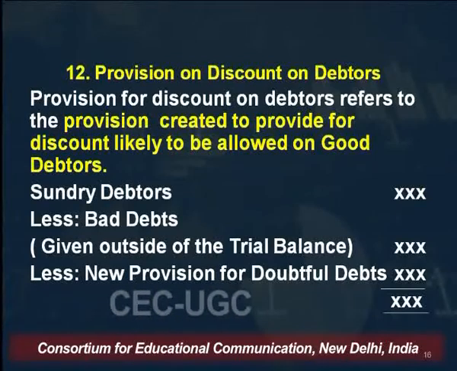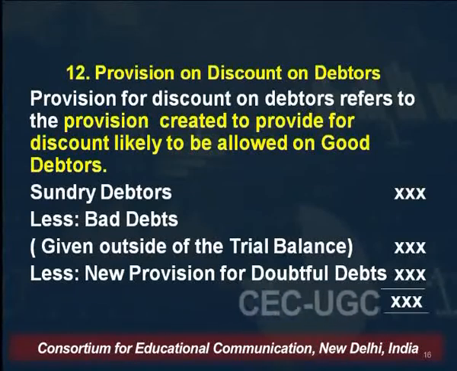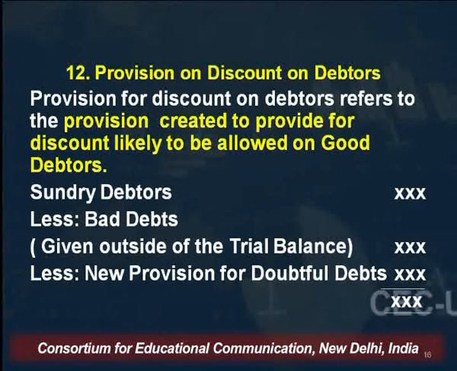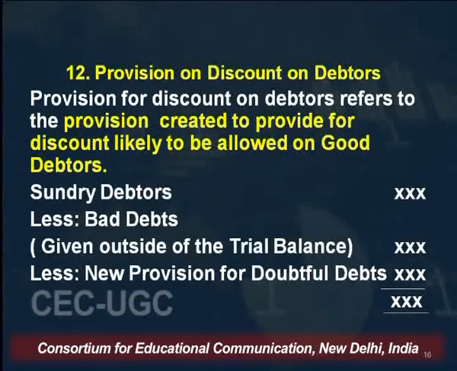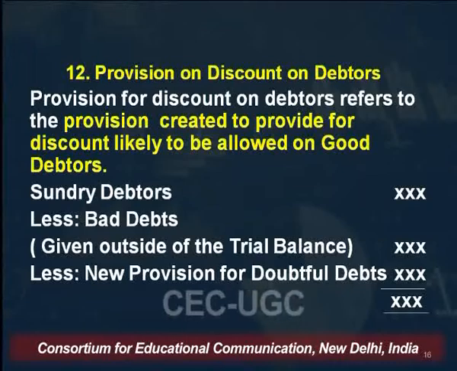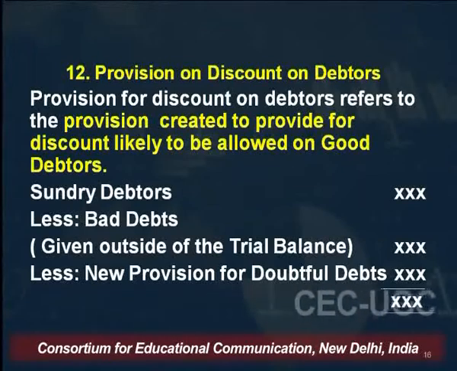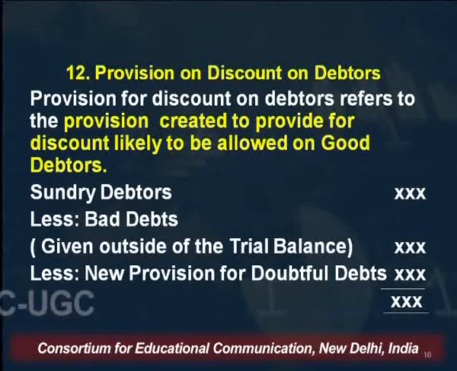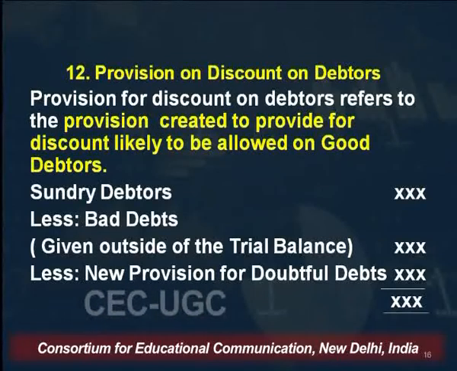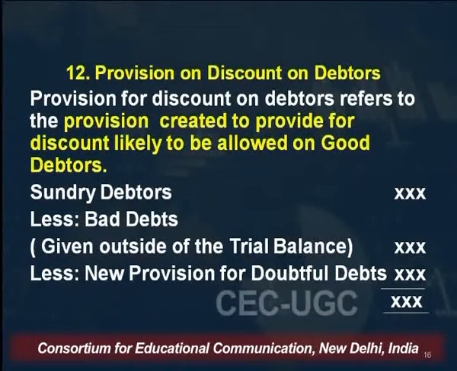So how to calculate this account? The debtors given in the trial balance, less further bad debts given outside of the trial balance, less the new provision for doubtful debts, which is also given outside of the trial balance. On the amount arrived at here, the provision for discount on debtors will be created.